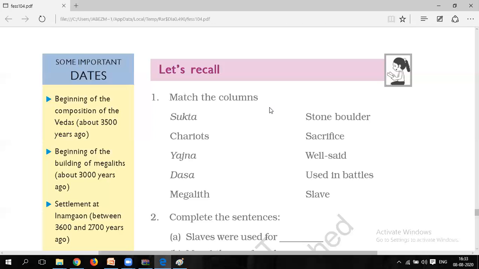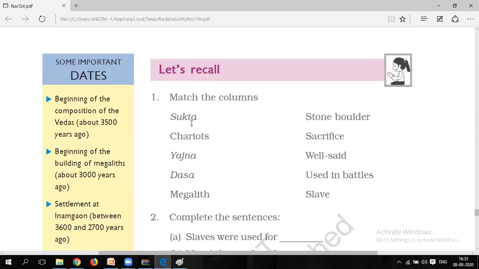from your phone or laptop or from wherever you access it. You can look at that PDF and write it down in your notebook, but it is compulsory that you write down the worksheet question answers also in your notebook, because it is very important. First of all, you have to write down the textual question answers, then move on to the worksheet question answers. I hope that it is clear with you all.